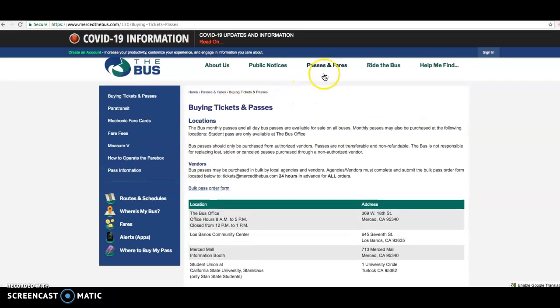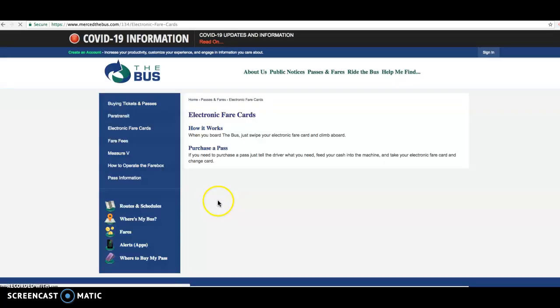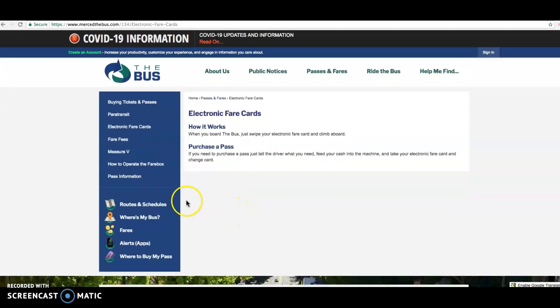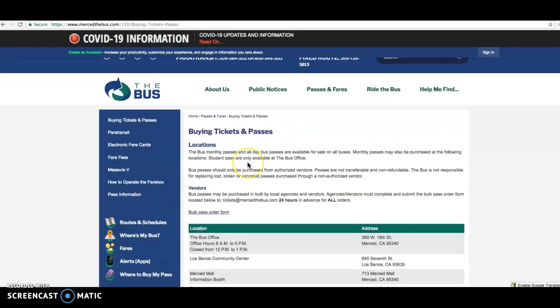I did see something about paying cash for it. I believe that you can pay cash for it. Let's see. Is it under the electronic fare card? I believe that you have to bring your own. Make sure that you have enough change, because I don't think that they'll give you change, and you deposit your money in there. But make sure that you call and ask for that instead.